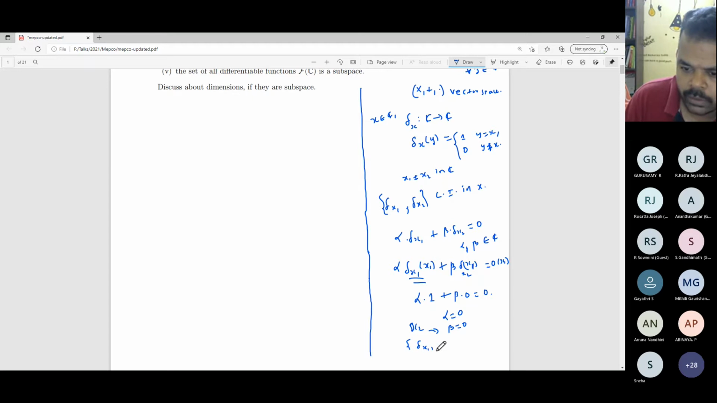So delta x1, delta x2, and so on, delta xn. I want to show this is linearly independent. How do you show it? How to show that?